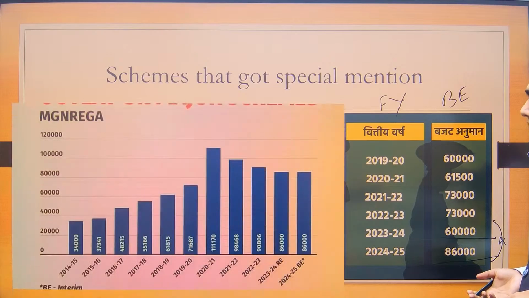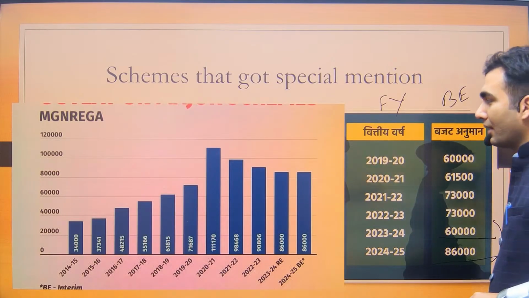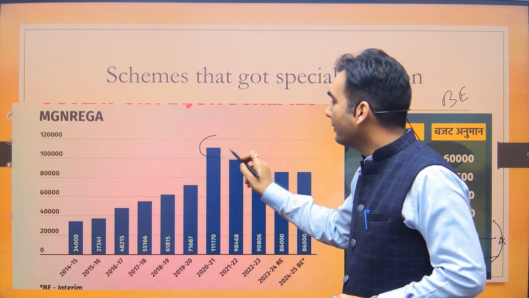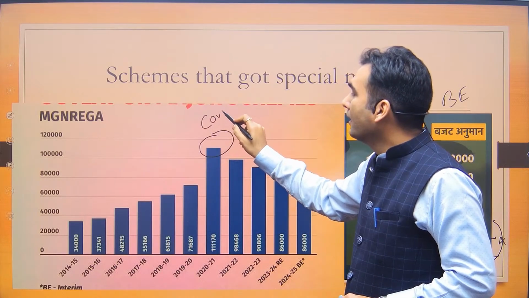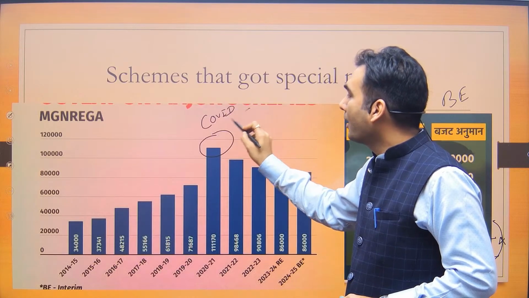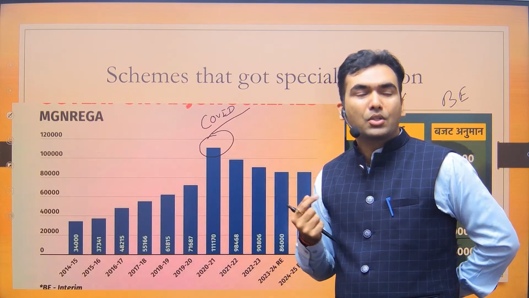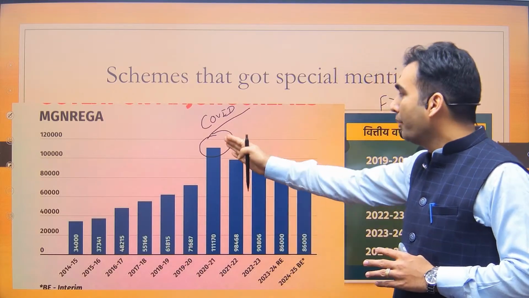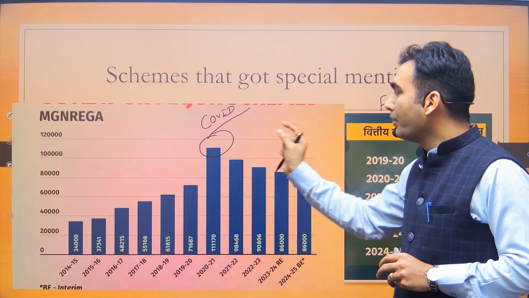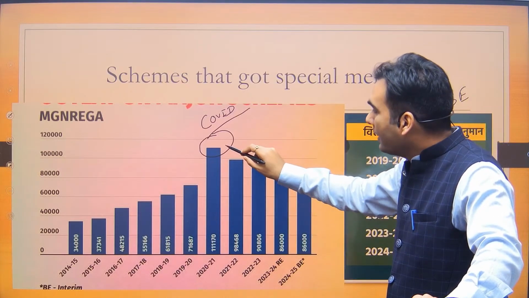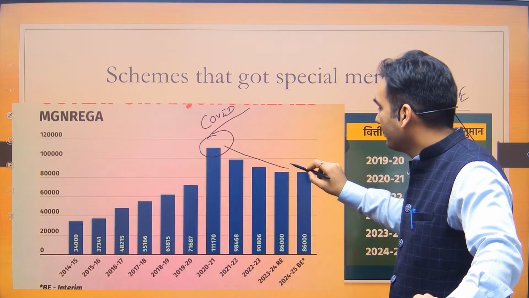Yes. Now if we look at this picture, the allocation of MNREGA was maximum in 2020-21. Obviously this was the COVID year. There was rural distress, there was urban-rural migration. People migrated to the rural areas and there they needed jobs. So the government decided to pump more money into this scheme so that people could be provided jobs. This was a very wise decision. Then it is continuously going down.